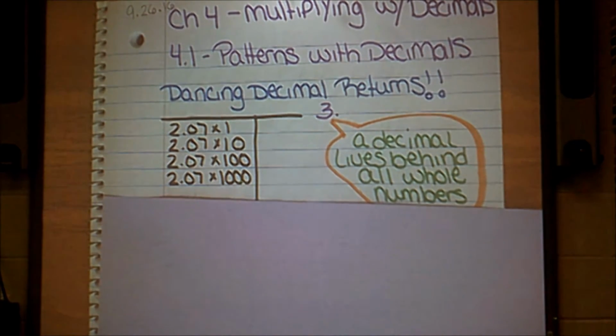So please create this T-chart that I have here with your multiplication problems. 2 7/100 times 1, 2 7/100 times 10, 2 7/100 times 100, and 2 7/100 times 1,000. We're going to be solving these problems.